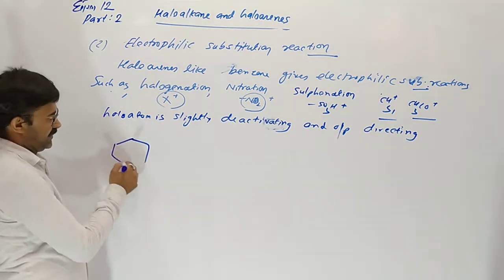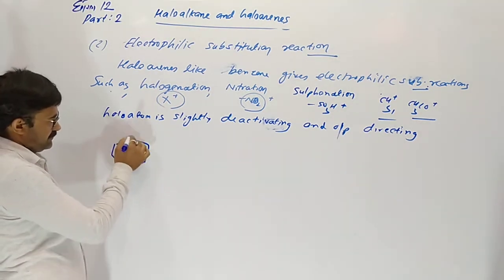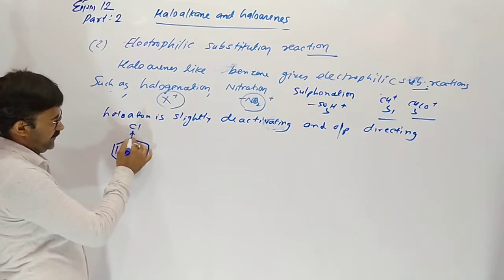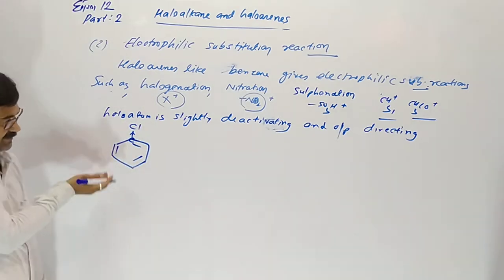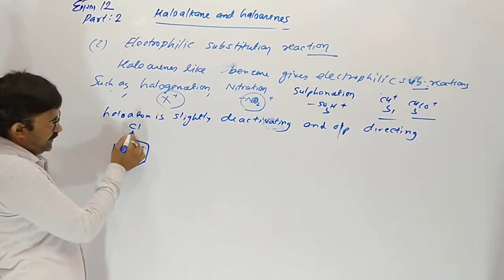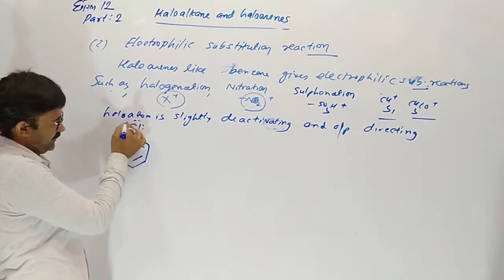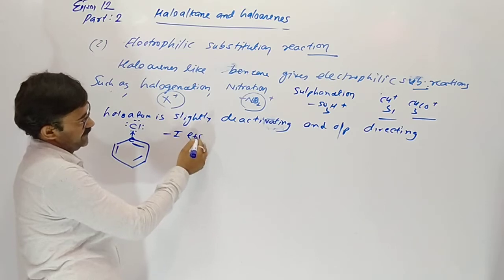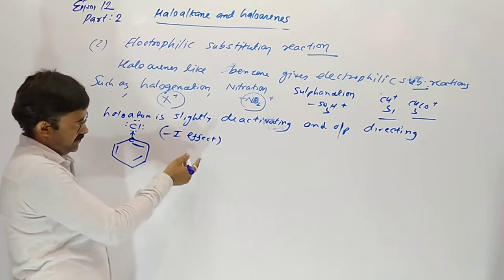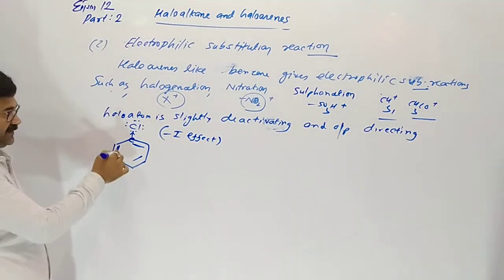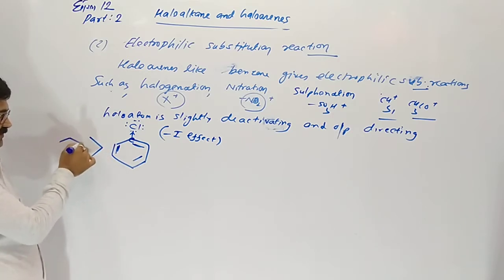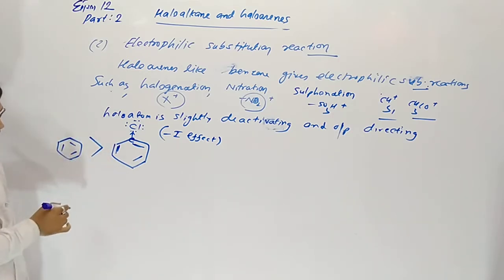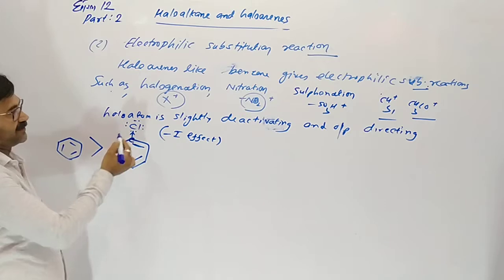In halobenzene, the electronegativity of the halogen is higher than carbon. So here electrons move toward the chlorine atom, which is called the negative inductive effect. Due to this, reactivity is less than the benzene ring. It is a deactivating group.